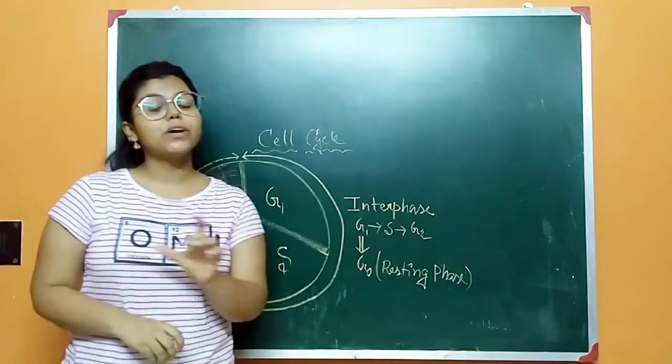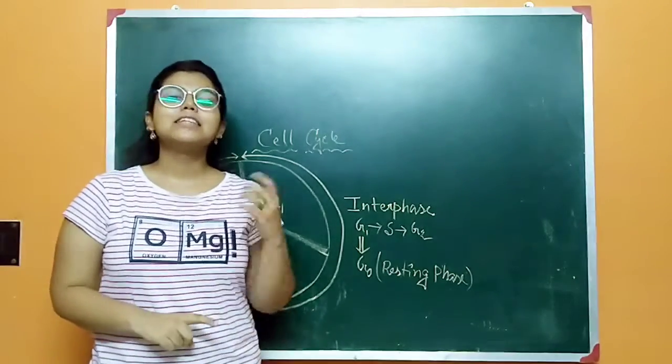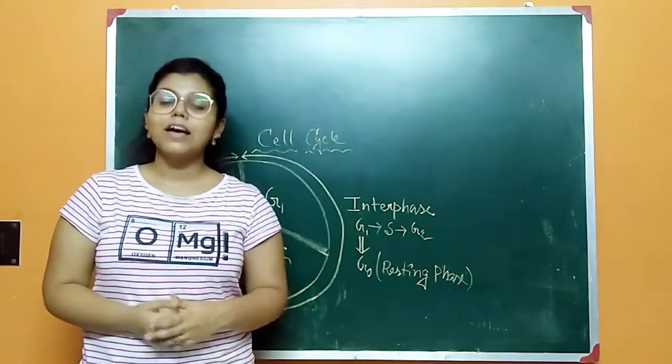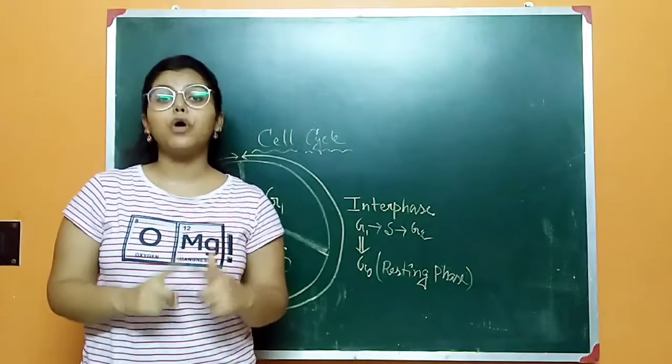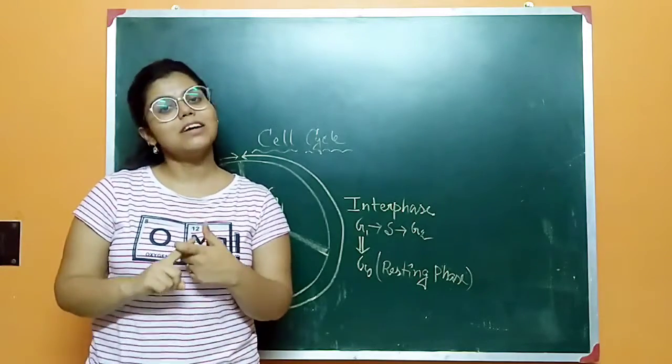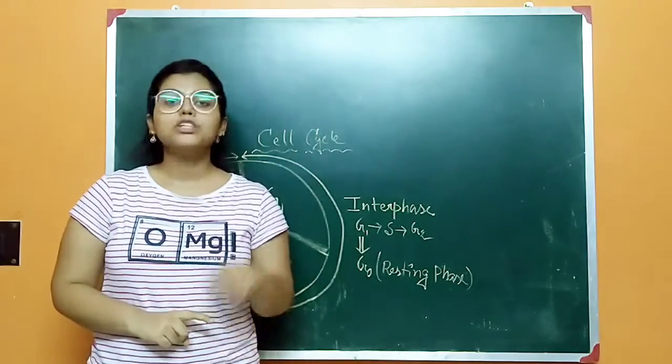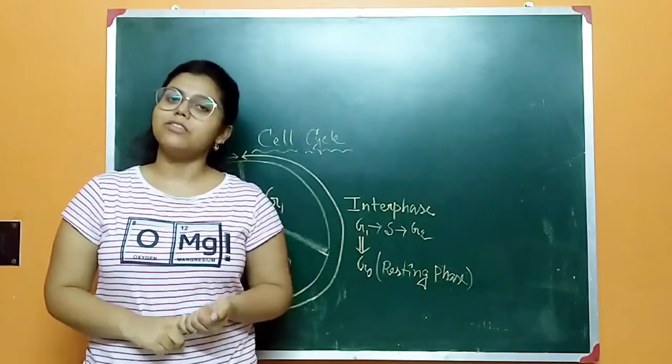So what is karyokinesis? Karyokinesis is the division of the nucleus, and cytokinesis is the division of the cytoplasm, which is required for dividing a cell into two daughter cells.